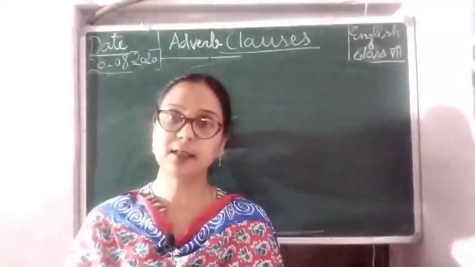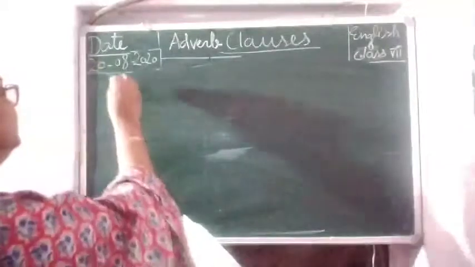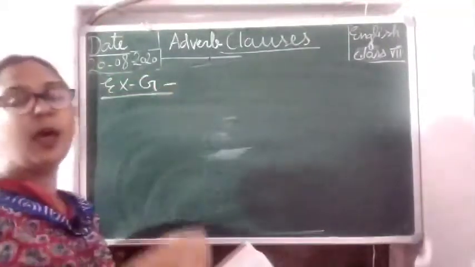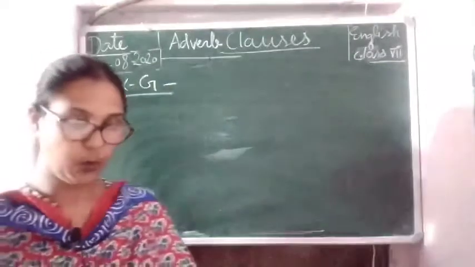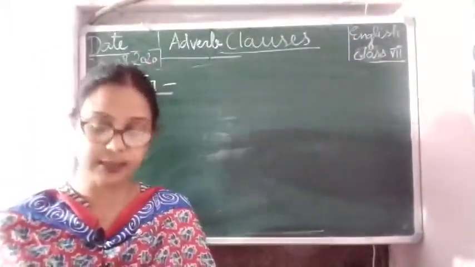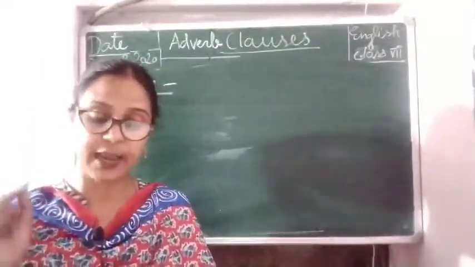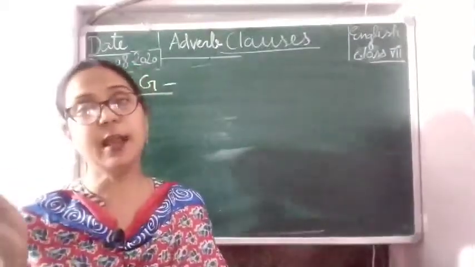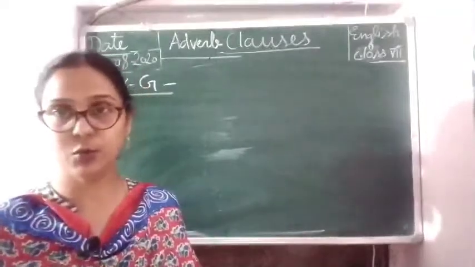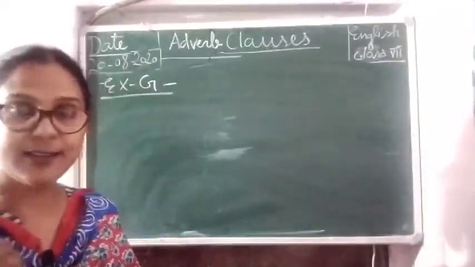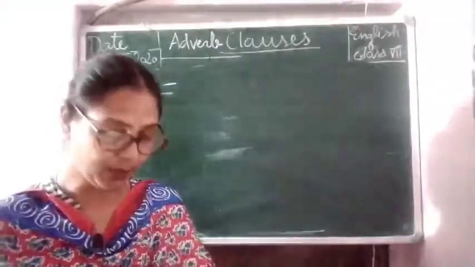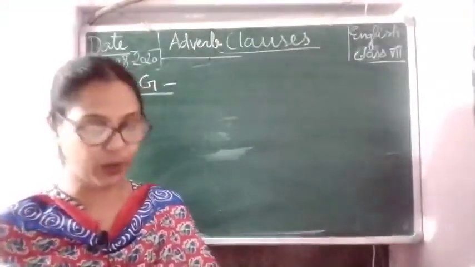Exercise number G, in which we have to change adverb phrases into adverb clauses. So let's start. The first one is already done for you, and from the second we are going to start.